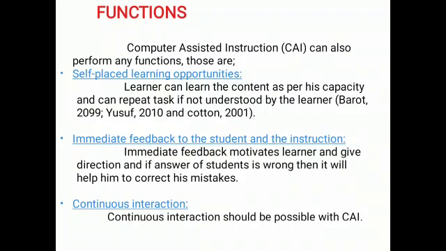And second one is immediate feedback to the student and the instruction. Immediate feedback motivates the learner and gives direction, and if the answer of the student is wrong, then it will help him correct his mistakes. And the third one is continuous interaction. Continuous interaction should be possible with the CAI.